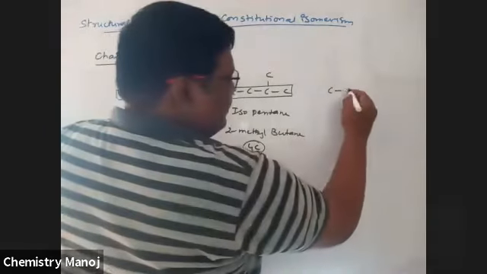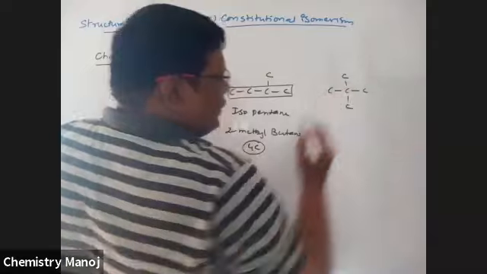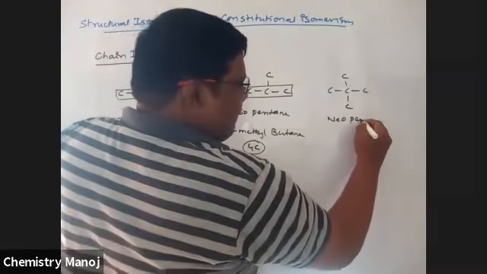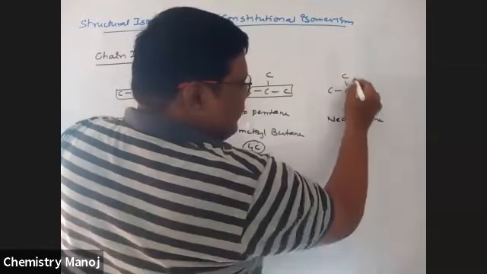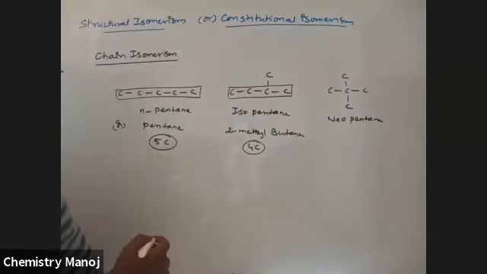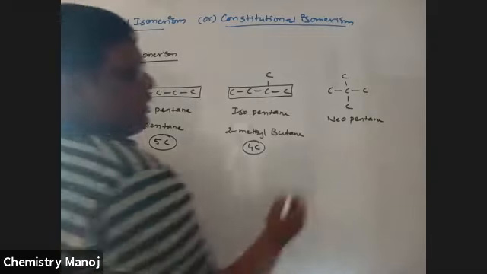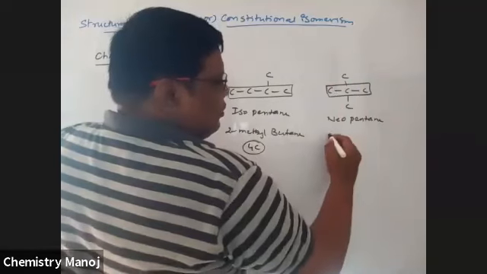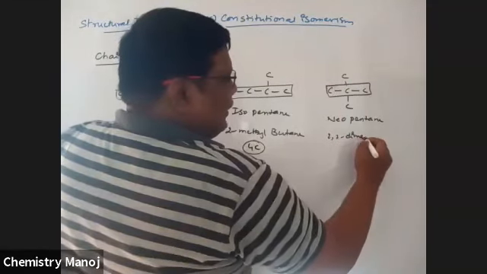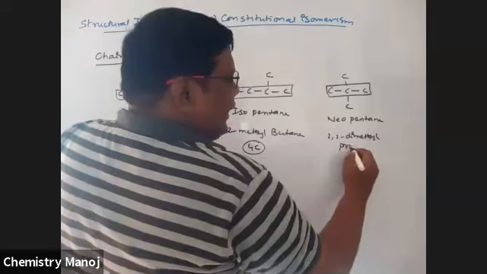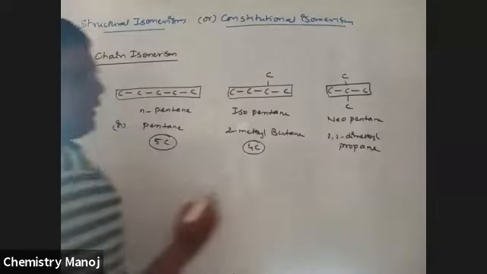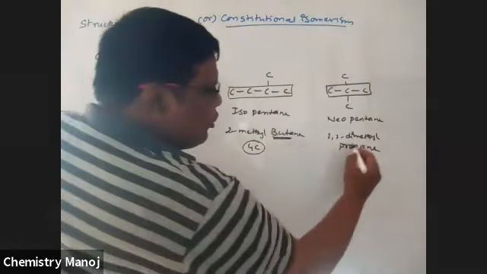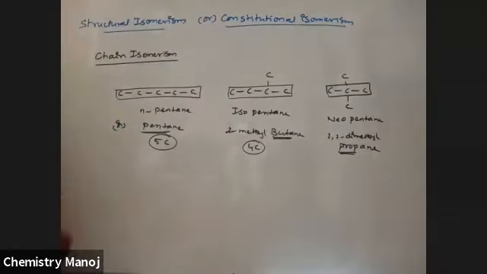Next, this one is neopentane. It is a carbon having 4 carbons attached. That compound is called neo. It is neopentane. Here there is a 3 carbon chain. That is 2,2-dimethylpropane, the IUPAC name. So see here: root word pent, here root word but, here root word prop. So no doubt the root words are changed.